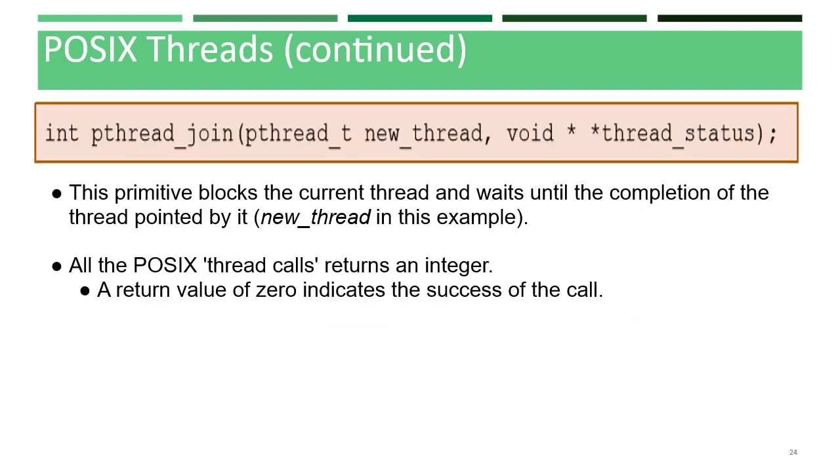In this primitive, it blocks the current thread and it waits until the completion of the thread which is pointed by it. Here a new thread is what in this example is pointed. Whatever the current thread is executing, it blocks that and it goes to a new thread, or it might be any other thread which is pointed. All the POSIX thread calls return an integer. A return value of 0 indicates the success of the call.